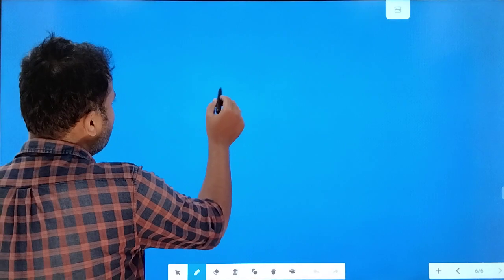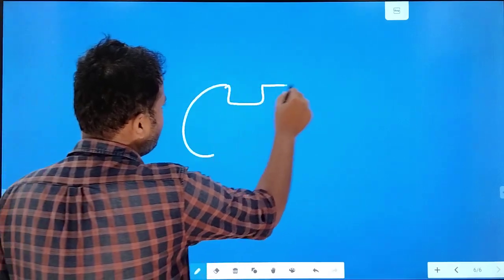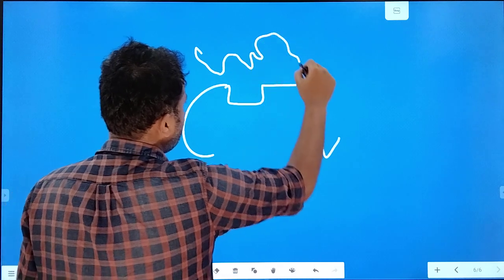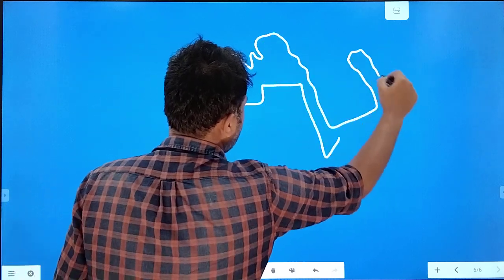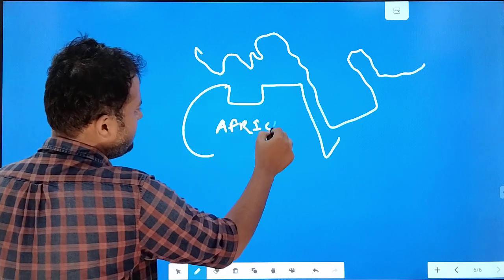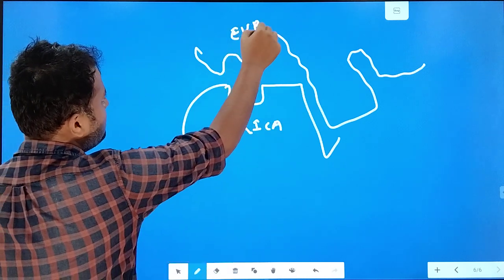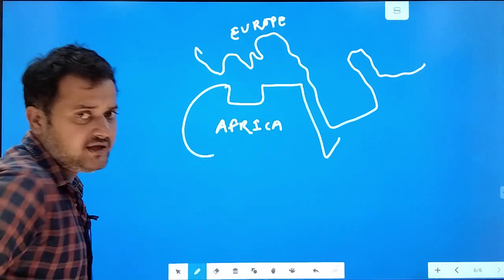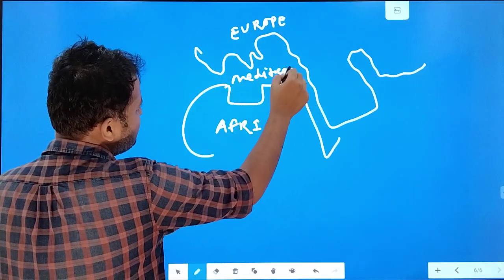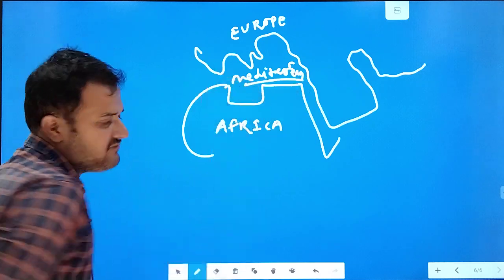So what we generally find is, this is Africa, and here comes Europe. This is the Mediterranean Sea, and this is the best region where the Mediterranean type of climate developed.